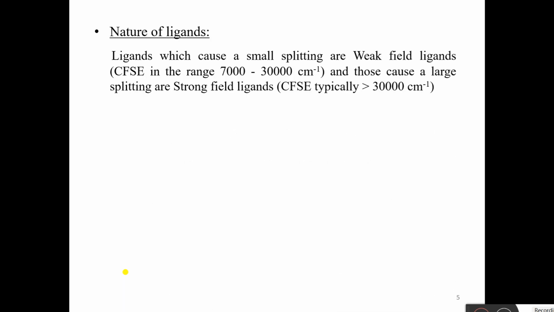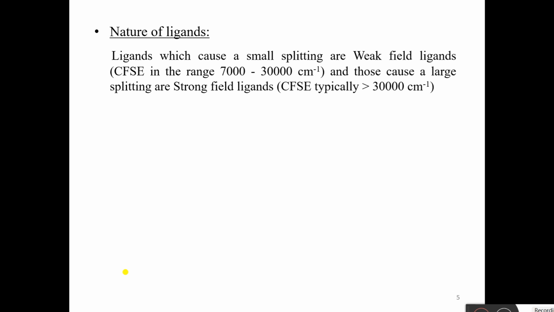Now another factor is the nature of ligands. Ligands that cause small splitting are called weak field ligands, and those ligands which cause large splitting are called strong field ligands.